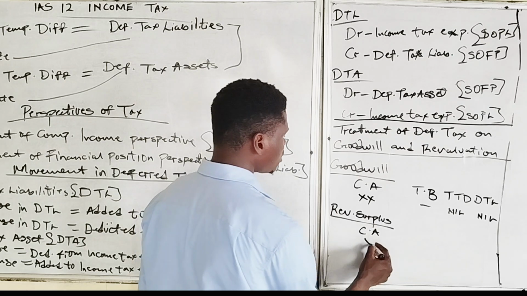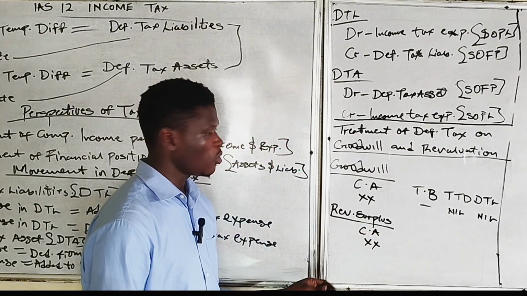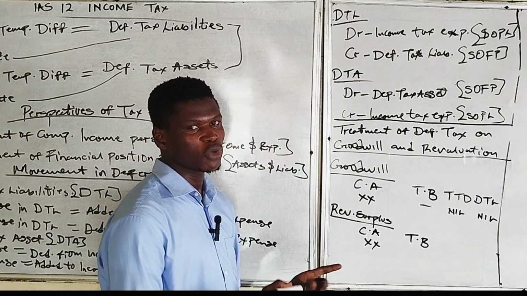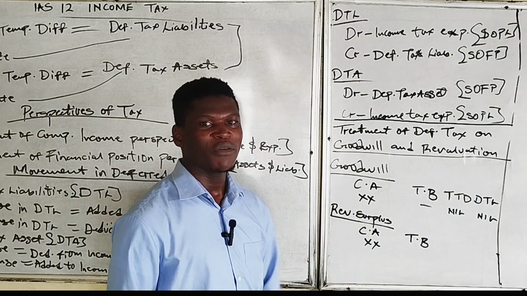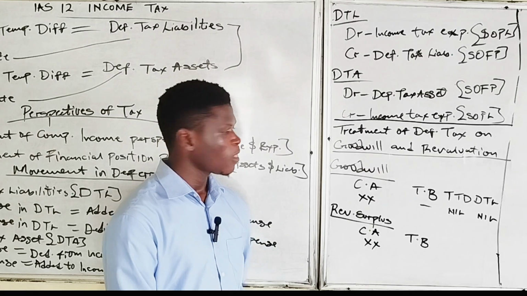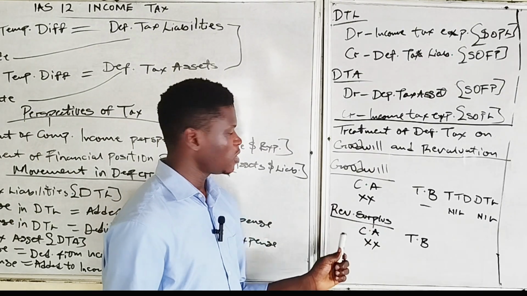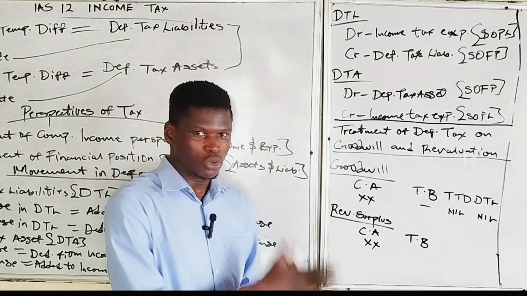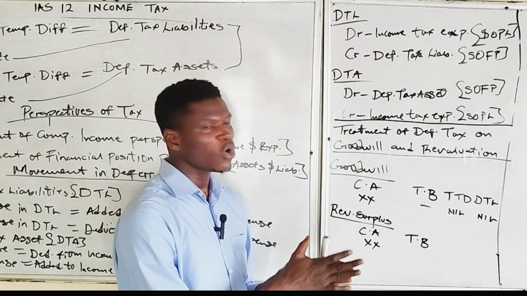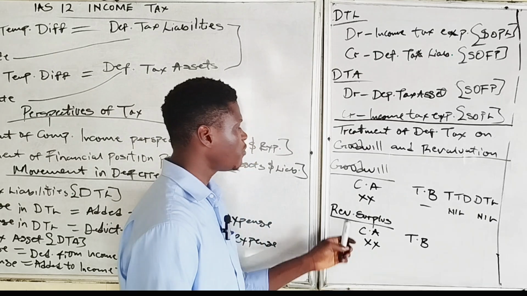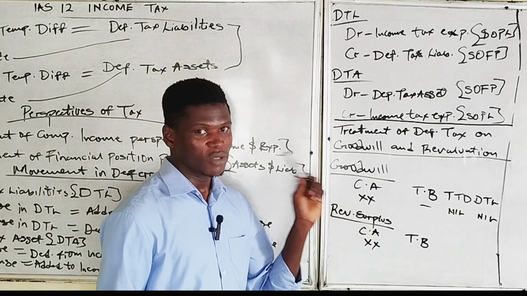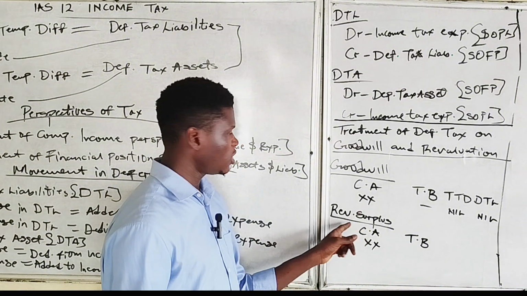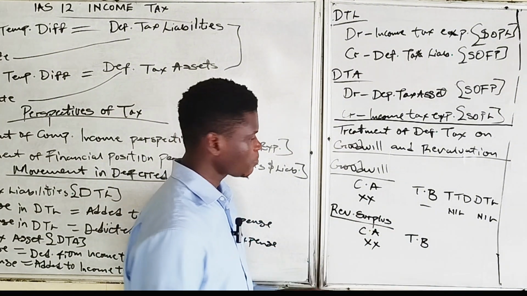So we will recognize it as part of the carrying amount, but the tax base will not include the revaluation surplus. It will not include the revalued amount. So the tax base will be carrying the original cost of the asset. Let me come again. Under revaluation surplus, the carrying amount of the asset will include the revalued amount, which is the revaluation surplus. But for tax purposes, it will only reflect the original cost. It will not reflect the revalued amount or the revaluation surplus on that asset. So automatically the carrying amount, if it's a surplus, will be greater than the tax base.